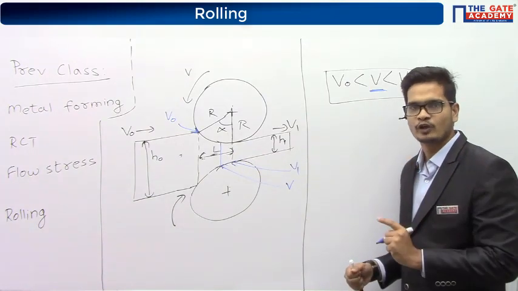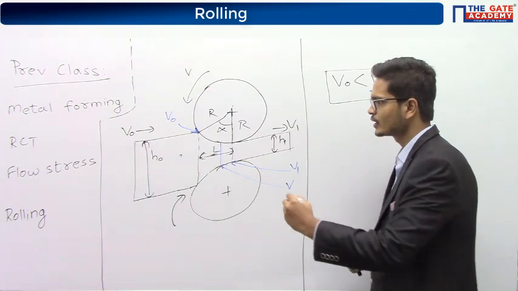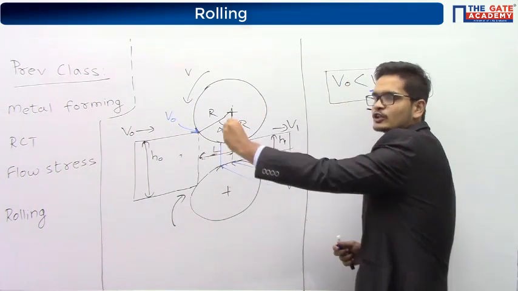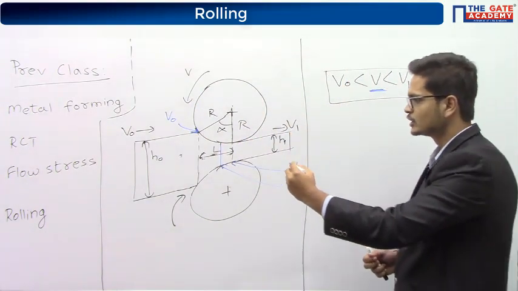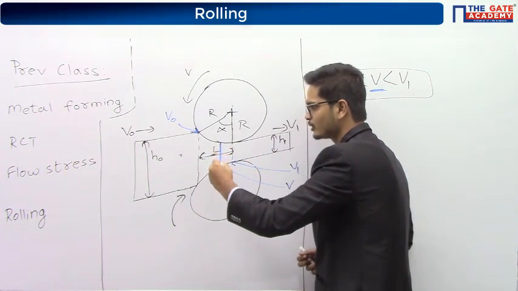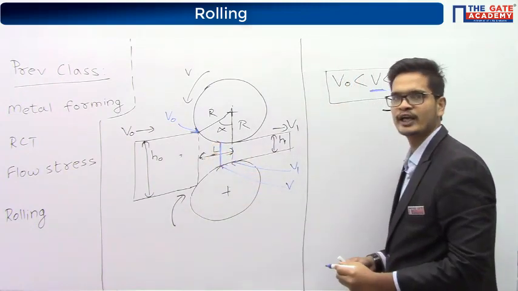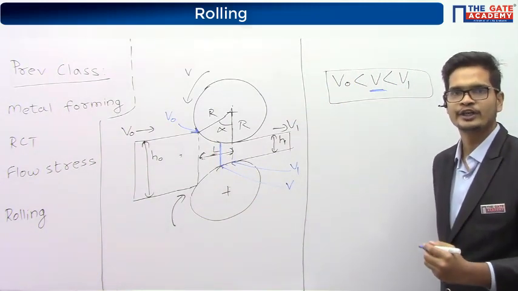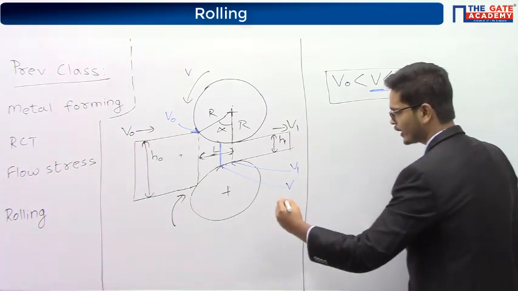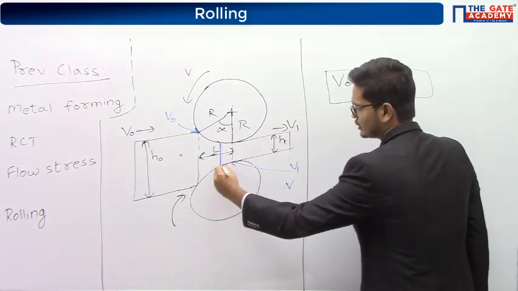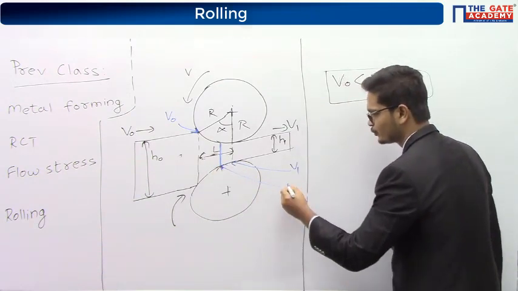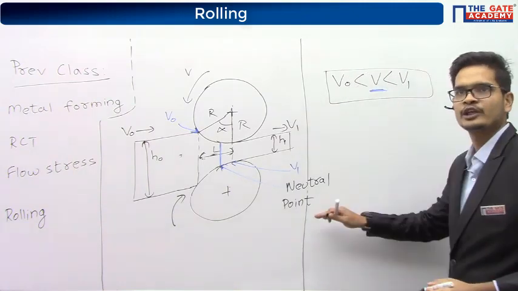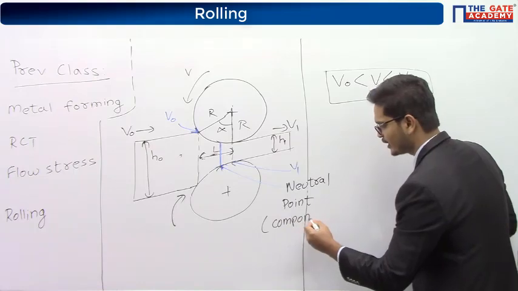Now, what will be the relative velocity between component and the roller? At this point, the component's velocity is v, and throughout the surface, the roller's velocity is also v, right? So here, the relative velocity will become equal to 0. The relative velocity between the component and the roller will become equal to 0, and that point is called the neutral point or no slip point. Okay, so this arrow I am marking as the neutral point.